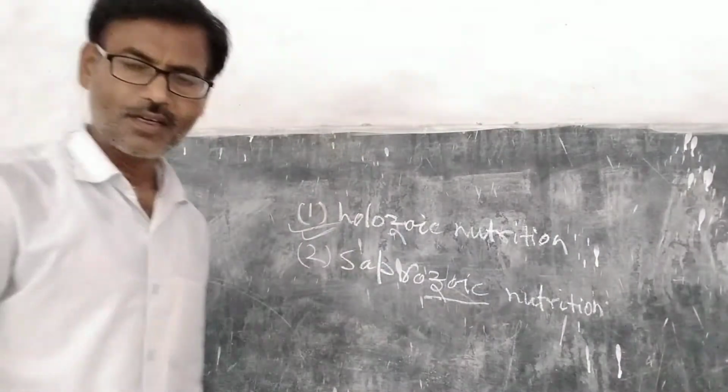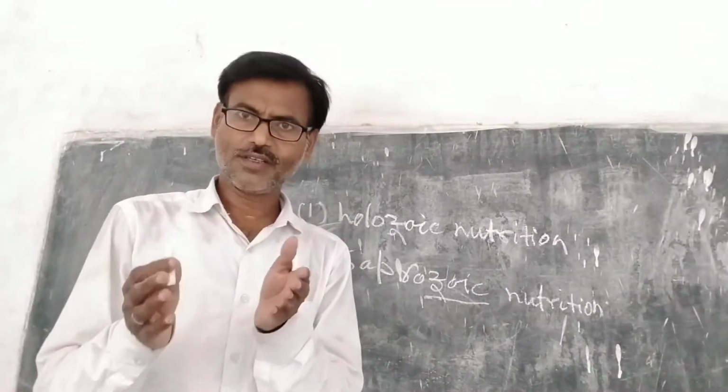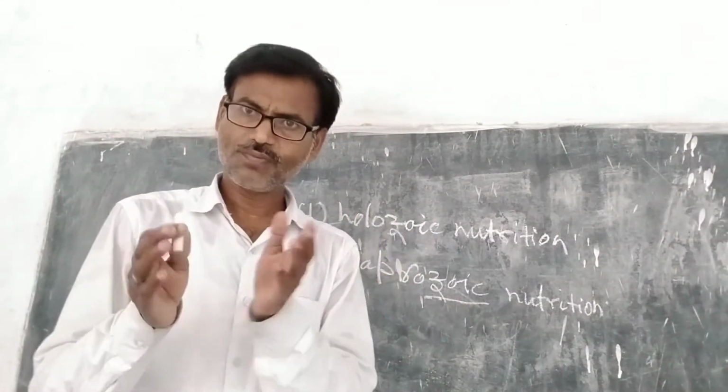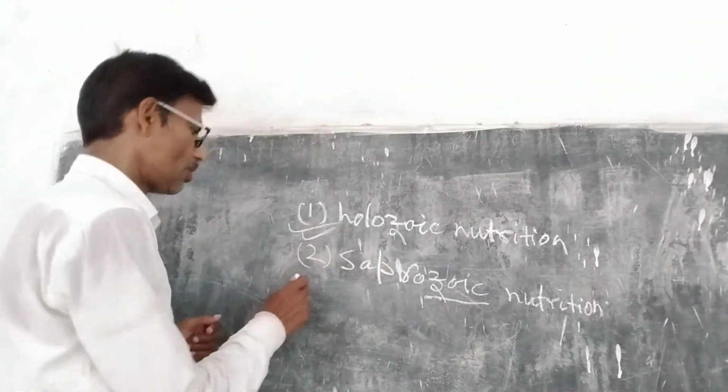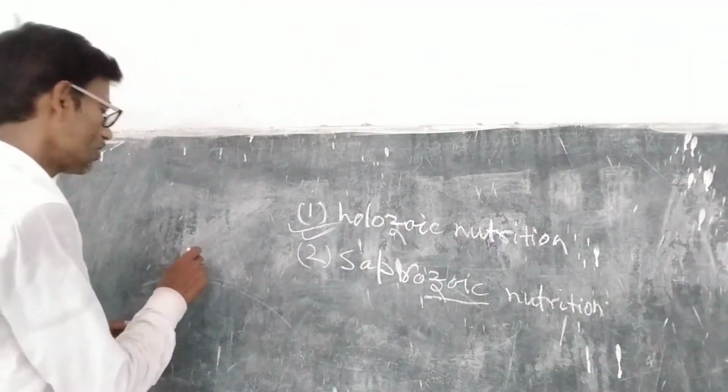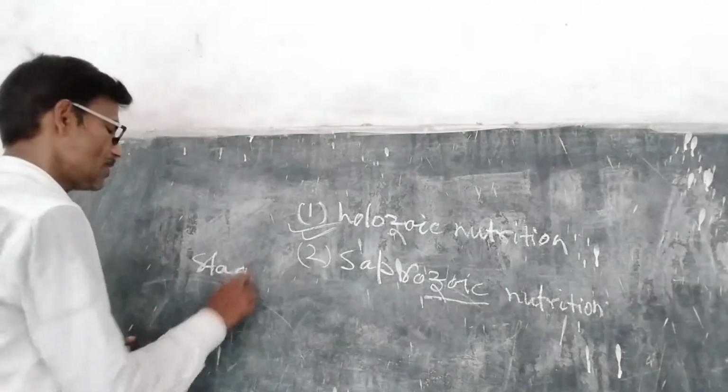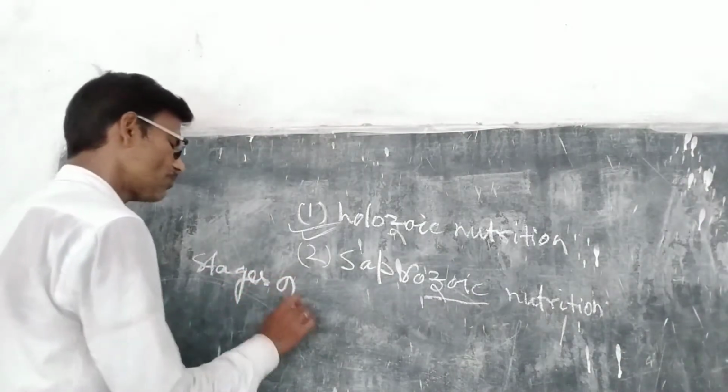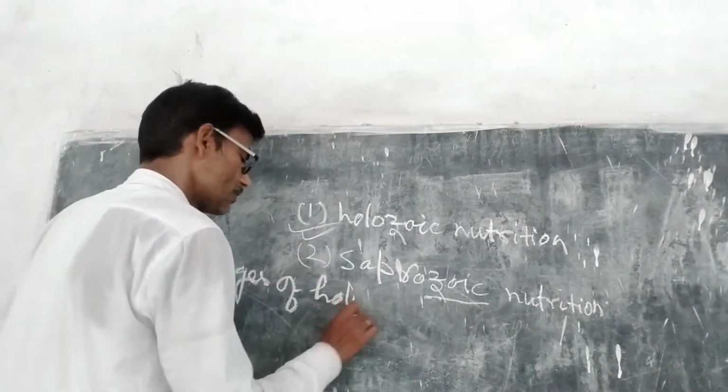Holozoic nutrition takes 5 stages. It completes in 5 stages. What are the different stages of holozoic nutrition? Stages of holozoic nutrition.